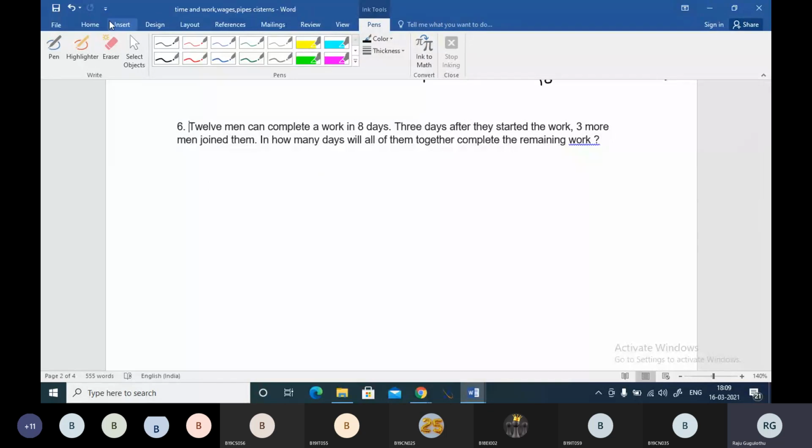So let me find the work over here. I'm assuming one man completes 1 unit of work in 1 day, boss. If you assume this, then it will happen quickly. 1 unit of work in 1 day. Okay. Now there are 12 men. So 12 men, they will be making how many units of work?